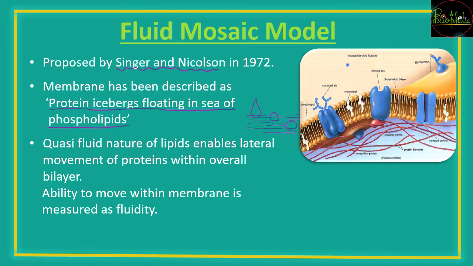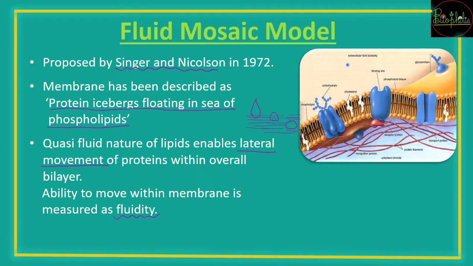So these kinds of proteins are present in the entire ocean or sea of phospholipids. So the icebergs are going to be the proteins. Like we studied, there are two types of proteins. So these proteins are icebergs, and the sea is compared to the phospholipids. Then is the quasi-fluid nature of lipids, that is these lipids are going to allow lateral movement. So these proteins are not static, वो एक ही जगह पे रुके हुए नहीं रहेंगे. Since it is sea, it is fluid, so these proteins can also move, and this ability to move within the membrane is measured as fluidity. So the name, that is fluid mosaic model.